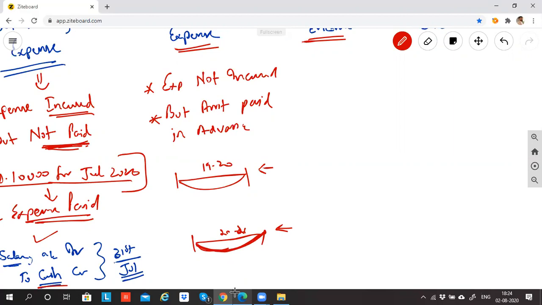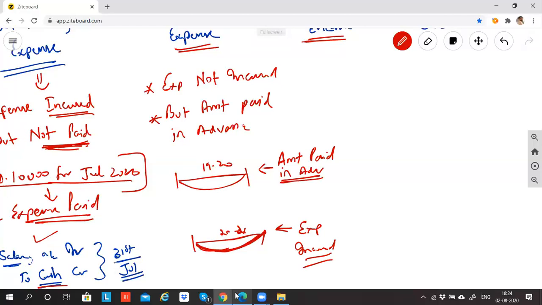When is expense incurred? Expense is incurred when service is given. When is service given? Service is given in 2021. So expense incurred is in 2021. In 2020, the amount is paid in advance.